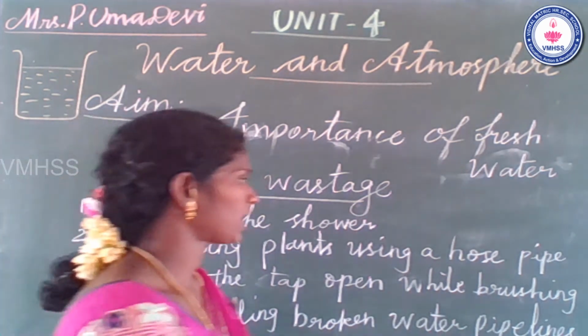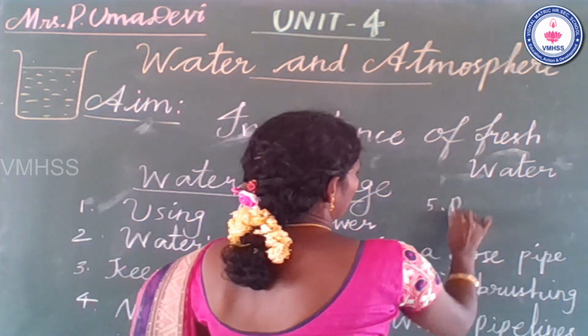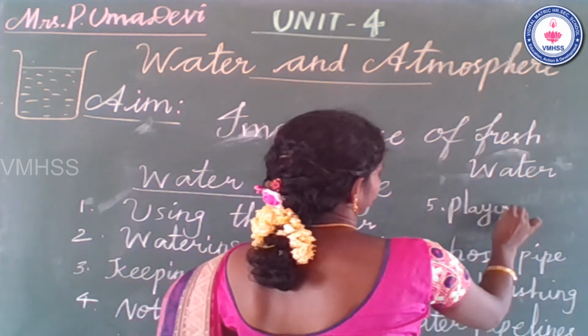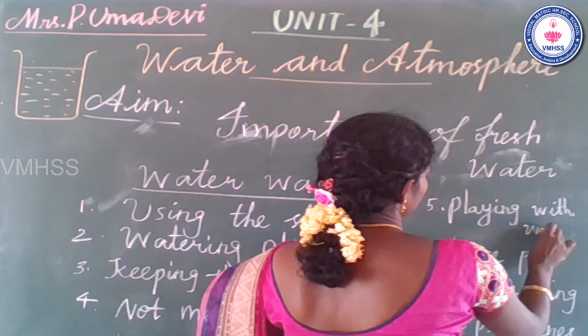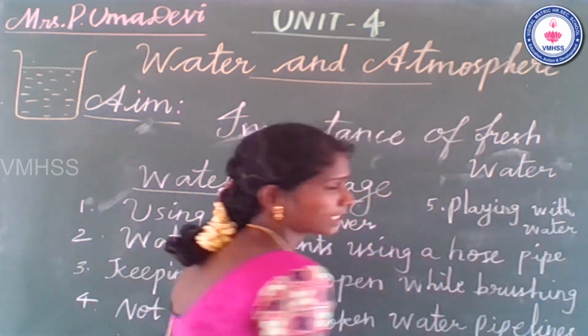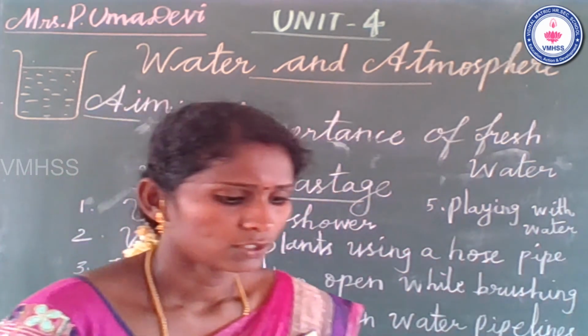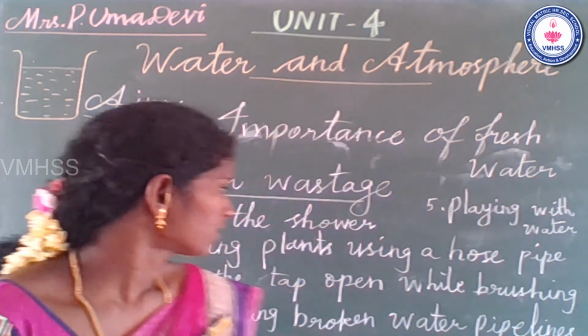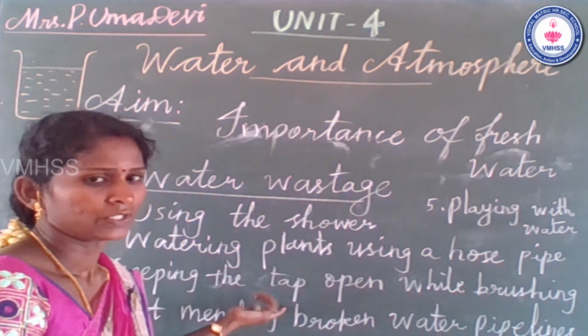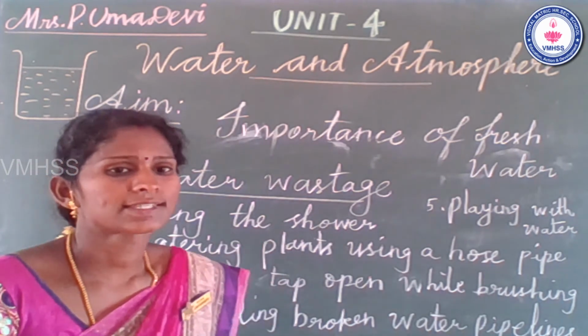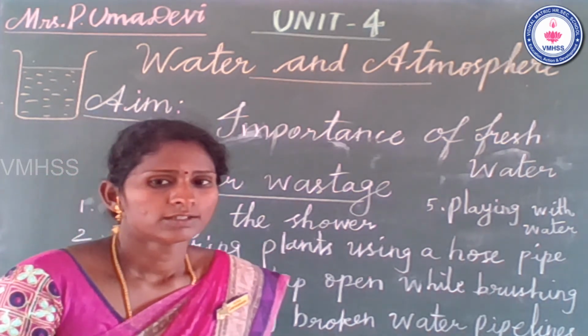And the fifth one is playing with water. Small children are always playing with water. So that is one of the ways of water wastage. So many water wastages you can see in our surroundings in our daily life. So avoid these activities. Saving water is a necessary thing for today's generation.